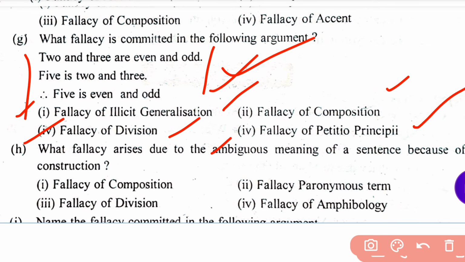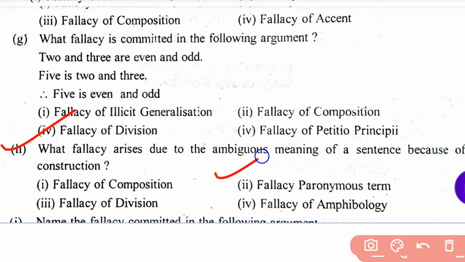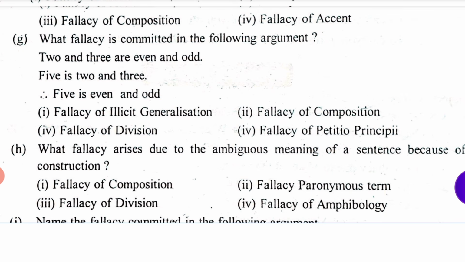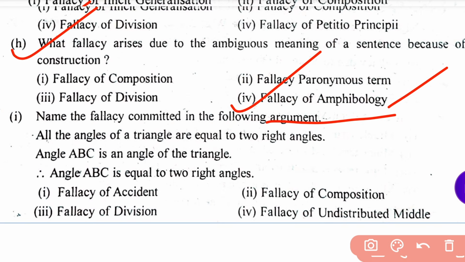Let me tell. This is the right answer of H is fallacy of... No, this is fallacy of composition. This is G, we are telling about G. Okay. So fallacy of composition is the right answer. Okay. Next. Go for the next one, H.